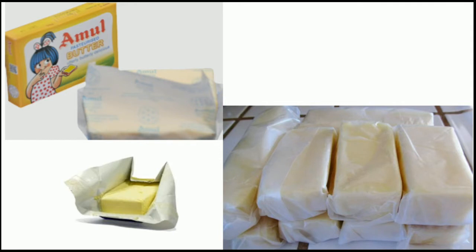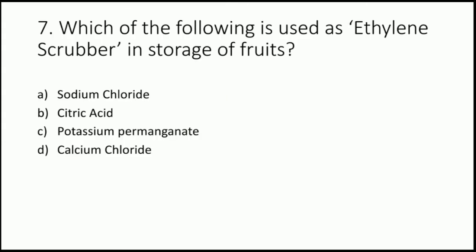Parchment paper is also known as butter paper. Here you can see this parchment paper. The butter is packed in this parchment paper. Next question. Which of the following is used as an ethylene scrubber in storage of fruits? Sodium chloride, citric acid, potassium permanganate, calcium chloride.